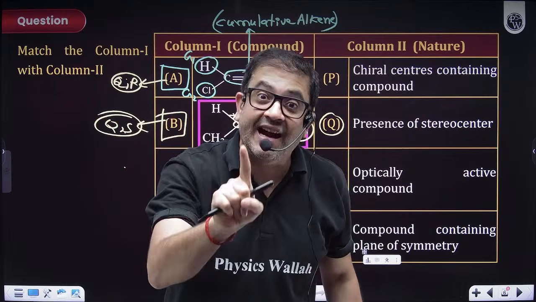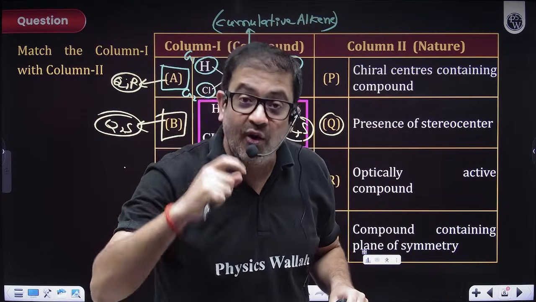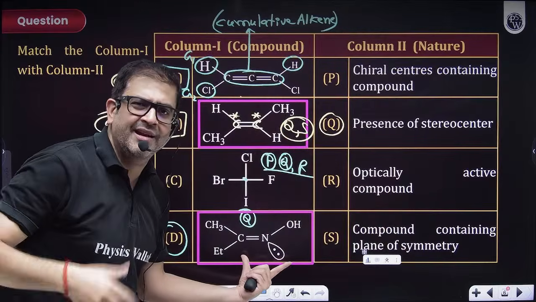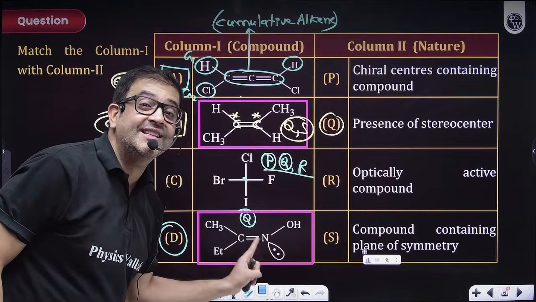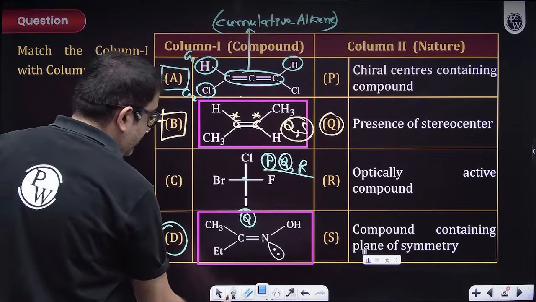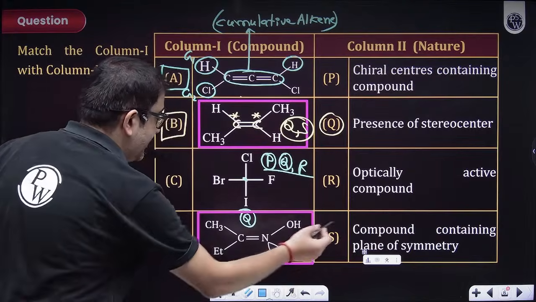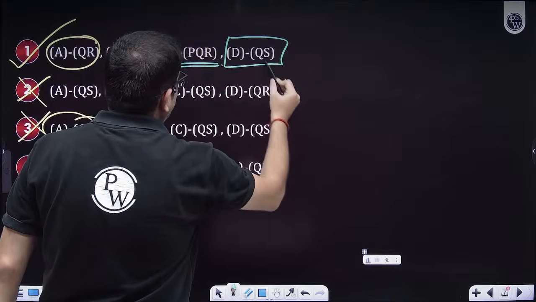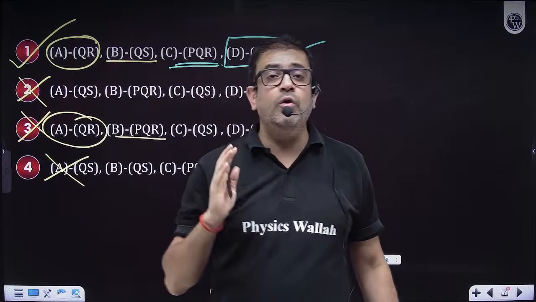An even number of cumulated double bonds is optically active because the planes will not be the same. But an odd number will show geometrical isomerism. Odd-numbered allenes will show geometrical isomerism. Sir, 1 is also an odd number, and we know this. But yes, sir, this will be optically inactive because it will always have a plane of symmetry. Because it has a plane of symmetry, it is obviously not optically active. It has an element of symmetry, which is the plane of symmetry. So this is definitely S. So this is QS, a very good example, beta, a very good question to practice and to gain confidence. I hope everybody is good.